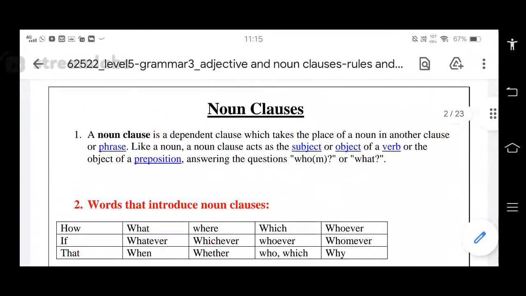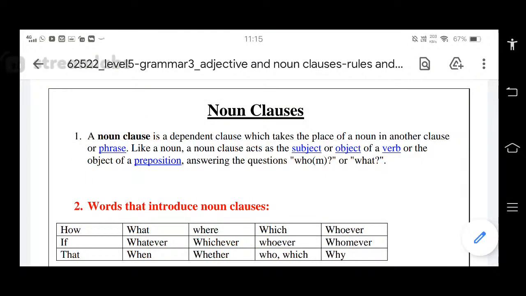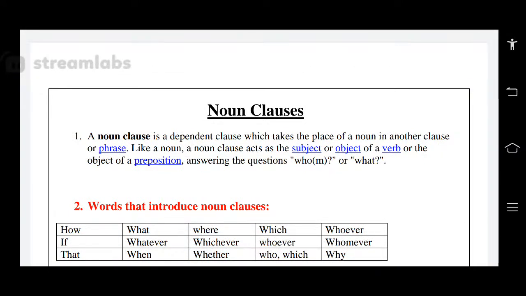In our previous parts, we have discussed what a noun clause is. The noun clause is a very important one, because the noun clause plays a vital role. Instead of using a subject or an object, in the place of either subject or object, we can directly use a clause. So by using a clause, the sentence length might be somewhat extended.